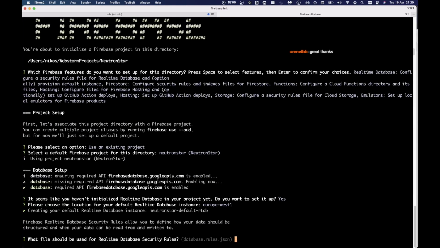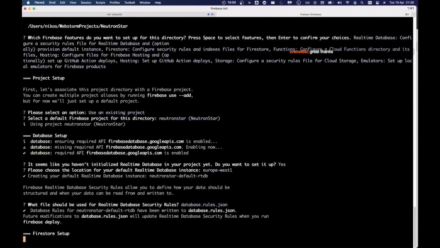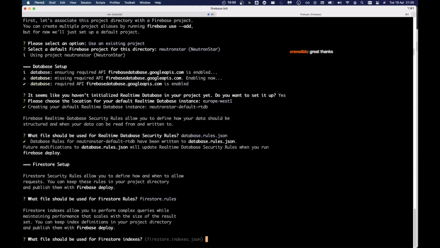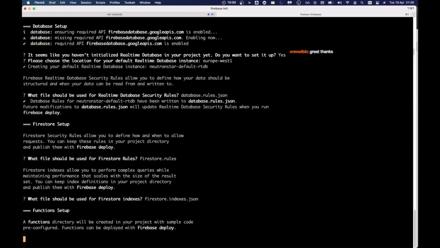Which file should be used for Realtime Database security rules? That's fine. Firebase security rules already defined. Do you want to use the Firestore rules? Yes, I do. Which file should be used for Firestore rules? That's fine. A functions directory will be created in your project with sample files pre-configured. Okay, that's fine.